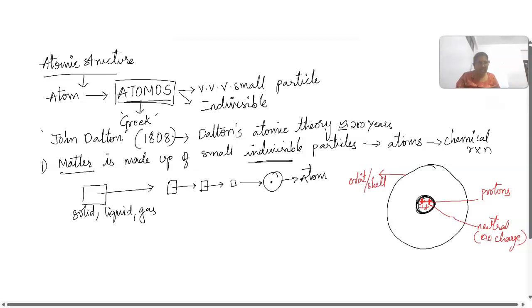For easy understanding, we can say it is the path, the path of the electron. Where does the electron be? It will be on the orbit. So this is the electron. Electrons are negatively charged, protons are positively charged, and neutrons have no charge. This whole part we call the nucleus, and this whole structure is the atom. This is what the first point tells.